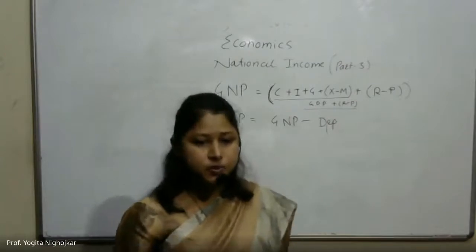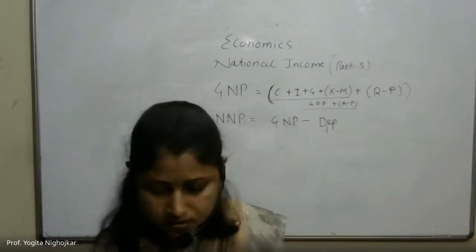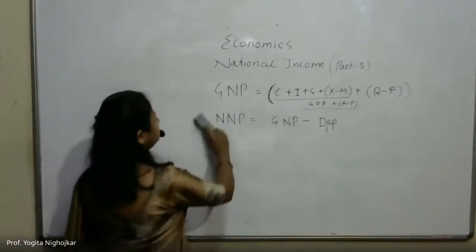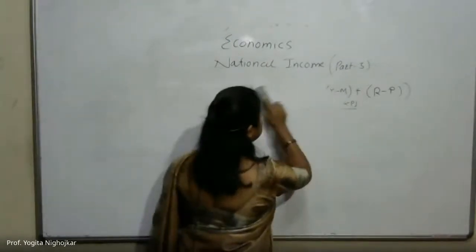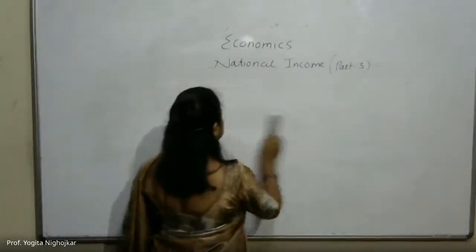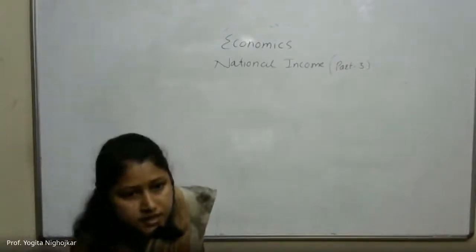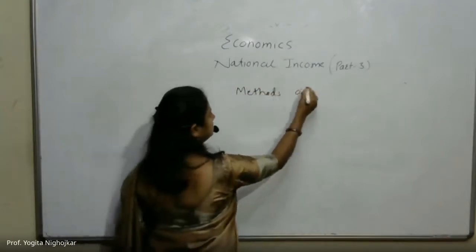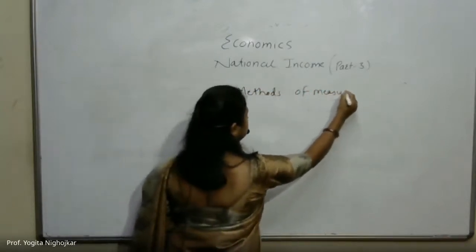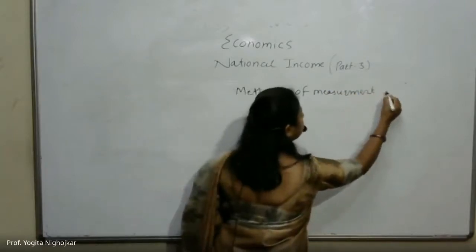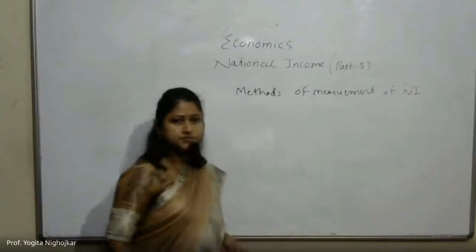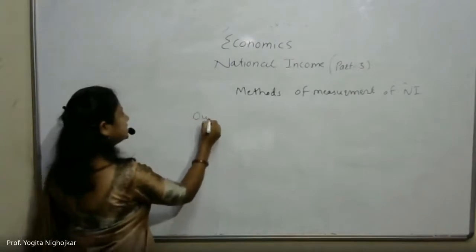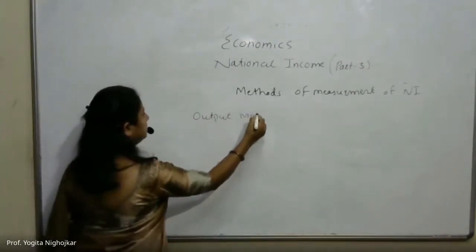Okay. The next point is methods of measuring national income. First is the output method.